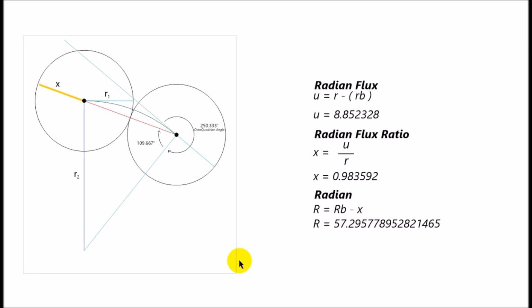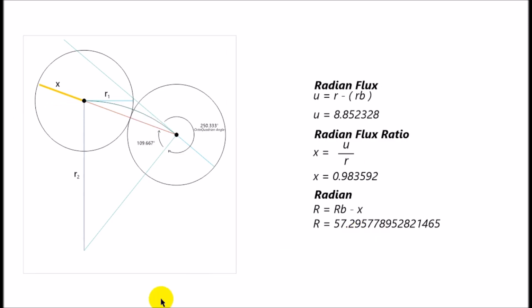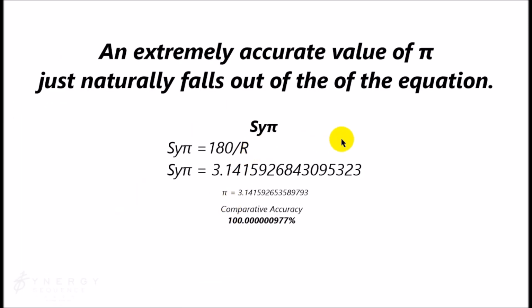How did we even get here? If we go back to the flux space constant in this equation, there's a lot of structure that makes logical sense to how this is formed and the way that it affects and influences the overall equation. How do we get the exact radian? Which also gives us a very accurate value or approximation of pi. It just naturally falls out of the equation. So before I talk more about this SciPi and other things that we've found, I'm going to go ahead and solve the original problem, and then we'll double back on SciPi and the other discoveries.